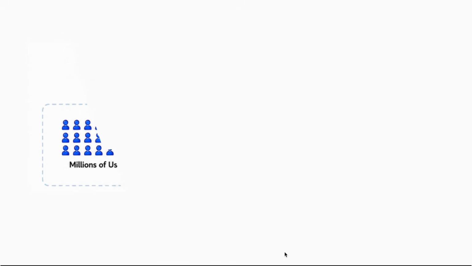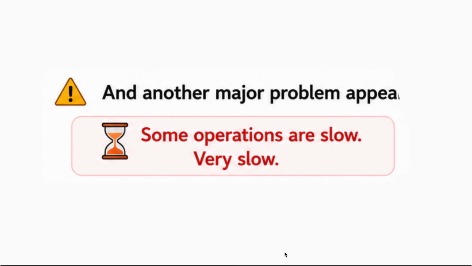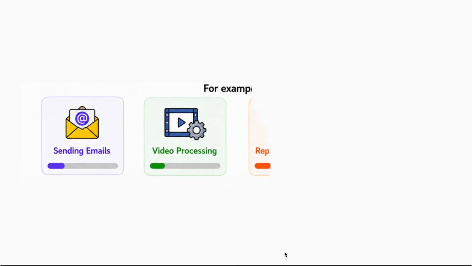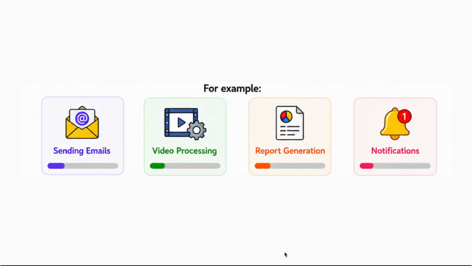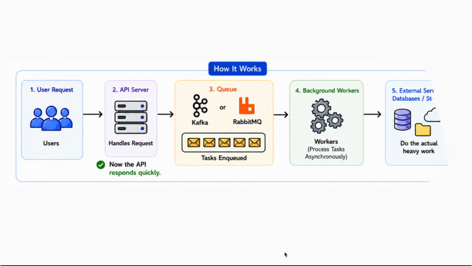Now the application becomes even larger, millions of users, and another major problem appears. Some operations are slow, very slow. For example, sending emails, video processing, report generation, notifications. If users wait for all the processing, the API becomes painfully slow. So instead of processing everything immediately, the backend pushes the task into a queue, maybe Kafka, maybe RabbitMQ.